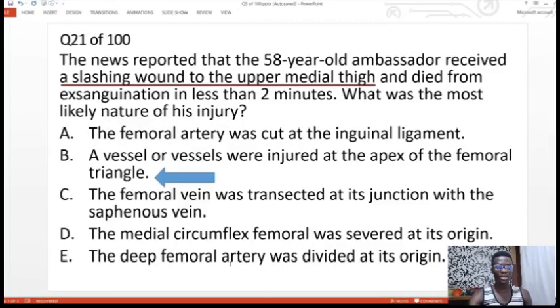Option E, the deep femoral artery was divided at its origin. The deep femoral artery dividing at its origin does not add up to what we need here.